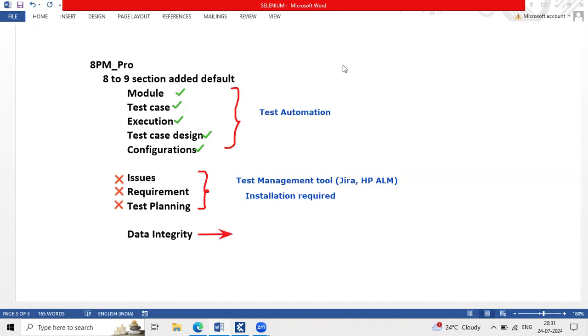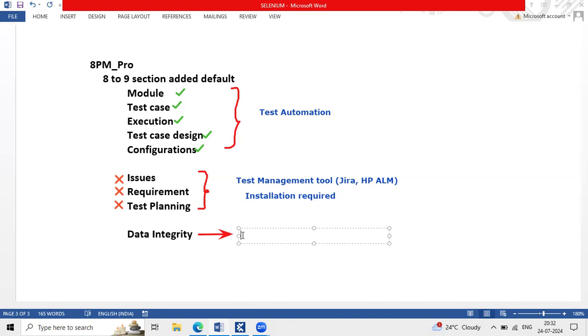Any other questions, team? Can I proceed further? Sure, one doubt. Yeah, please go ahead. So this test management tool, we should not bother about, only test automation. That's it. Okay.